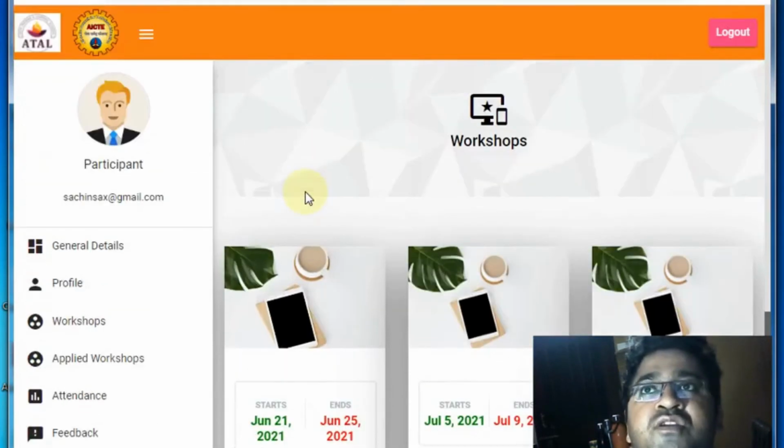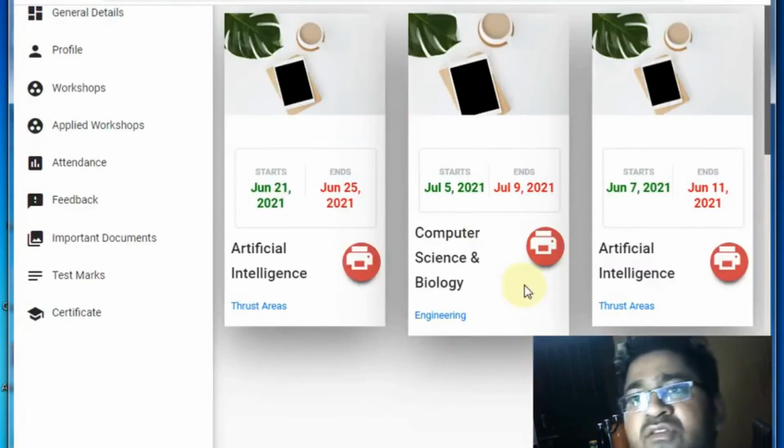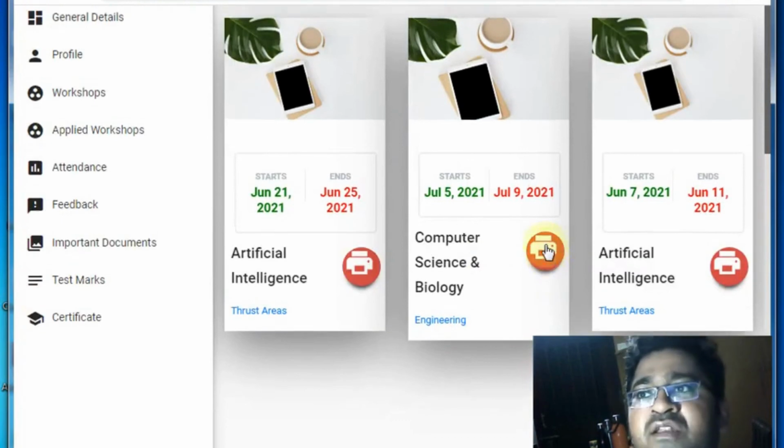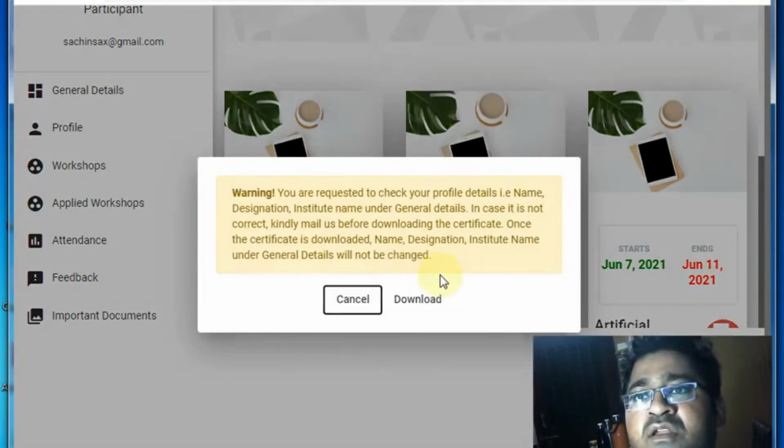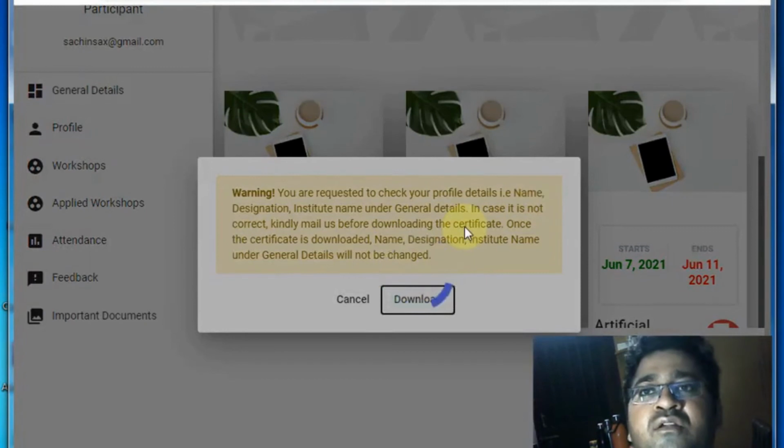As of now this link is not working. I don't know the reason; there might be some maintenance work going on. Once it is running, you can check your certificate number. In order to avoid fake and unauthorized certificates, they have given this number.